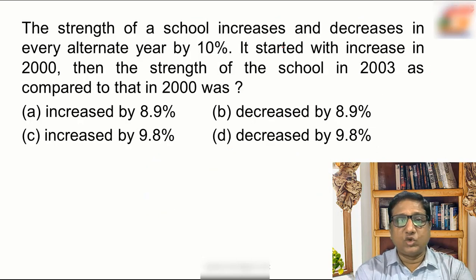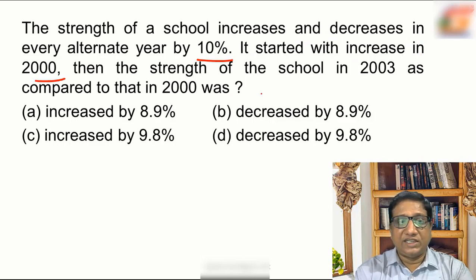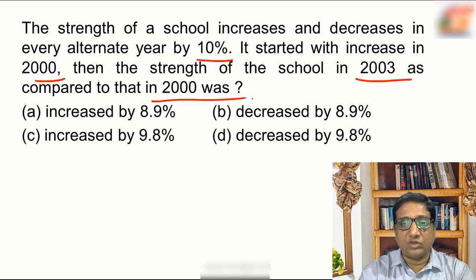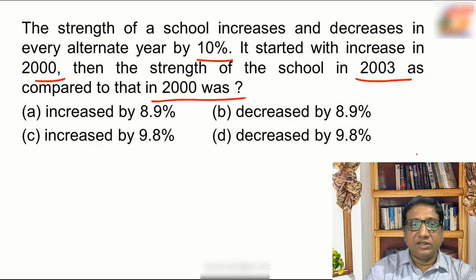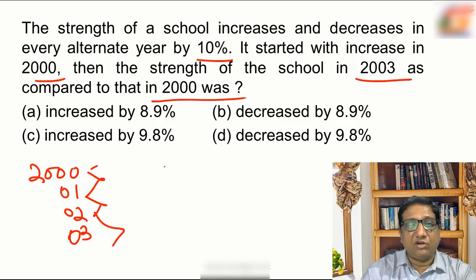The strength of a school increases and decreases in every alternate year by 10%. If it started with an increase in 2000, then what is the strength of the school in 2003 as compared to that in 2000? Every alternate year, it increases and decreases at the rate of 10%. So from 2000 to 2001, 2002, 2003, how many years are there? Ultimately there will be 3 up and down.